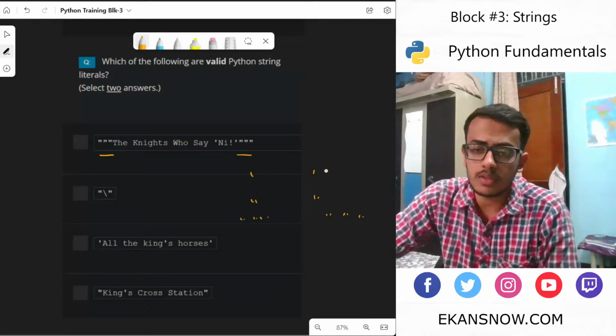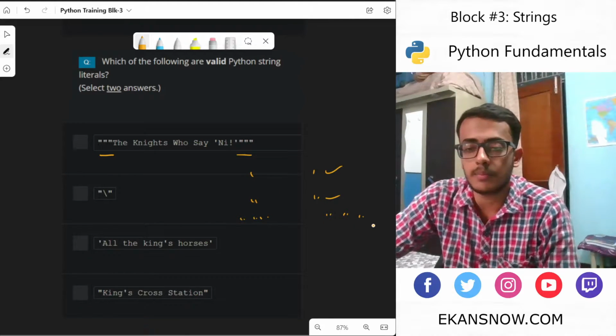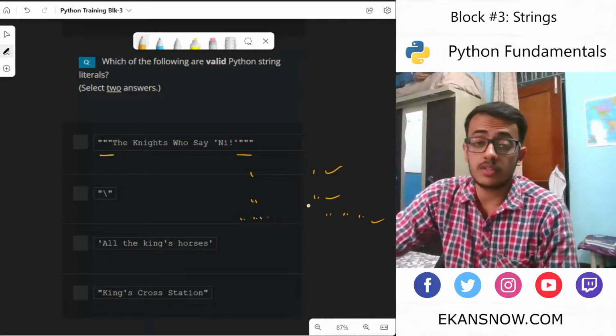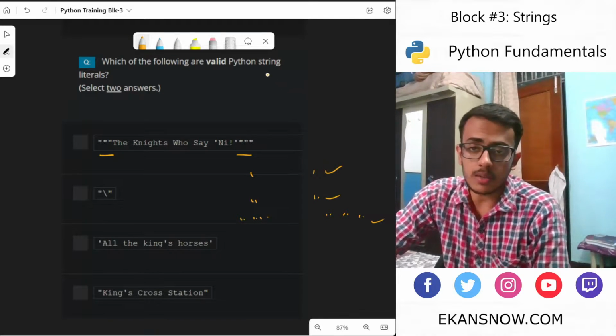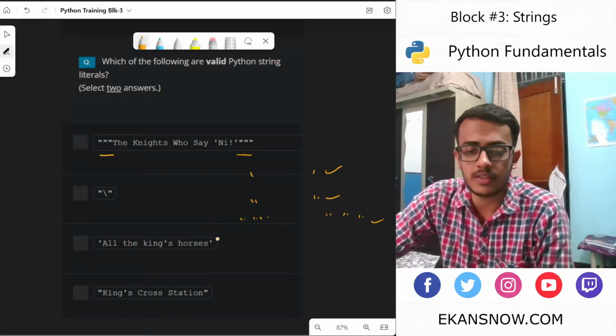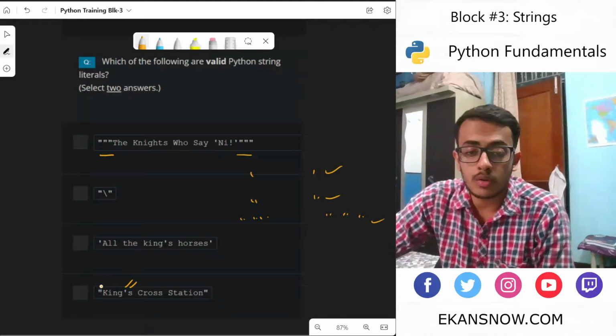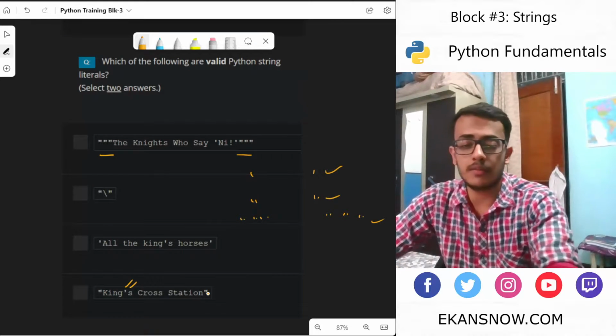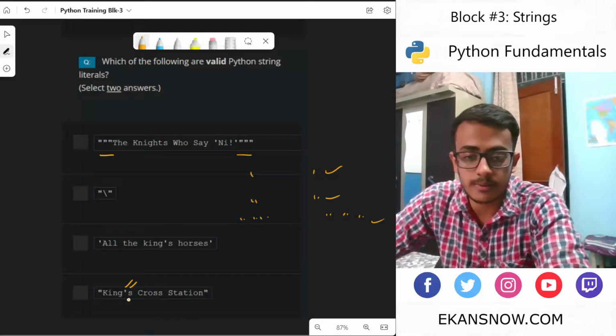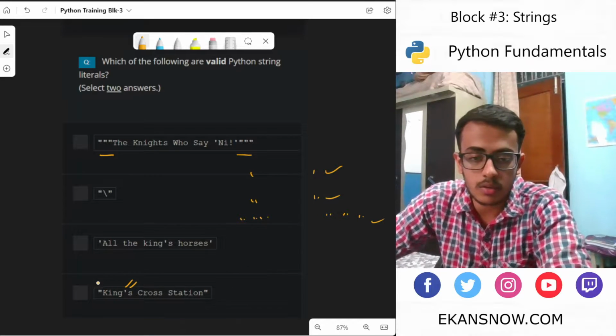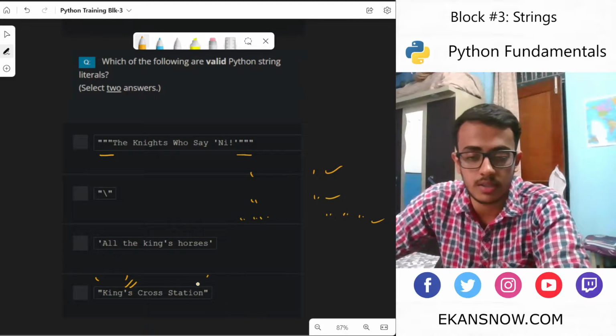So why do we have these different ways of writing a string literal? One reason could be, in this case, we have a single quote inside the string. In order for this entire string to be recognized properly, we should have it in double quotes. Otherwise, if we have it in single quotes, it would be hard to determine where the string starts and where it ends.